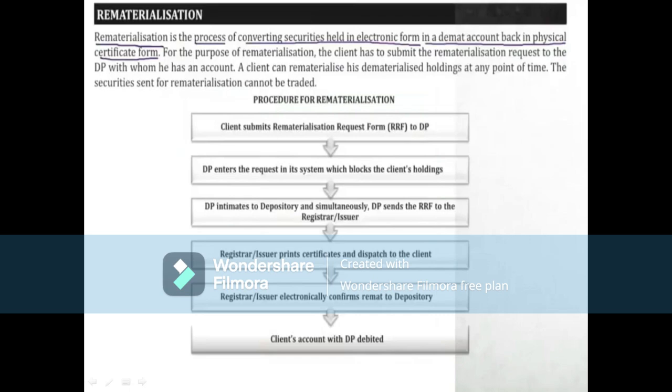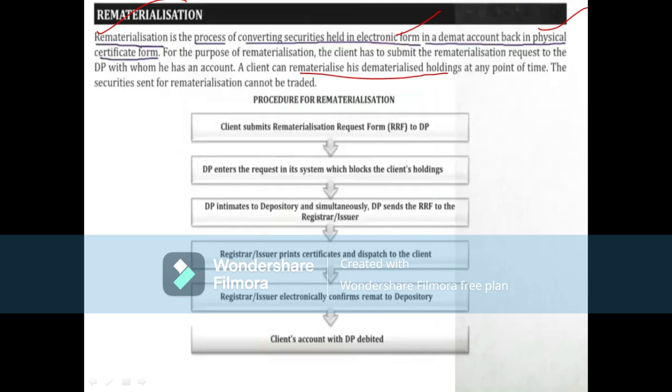Next one is about rematerialization. So what is rematerialization? We know dematerialization is changing from the physical form of a certificate to electronic form, but rematerialization is vice versa: converting the electronic form to physical form. This is known as rematerialization. A client can rematerialize his dematerialized holdings at any point of time.